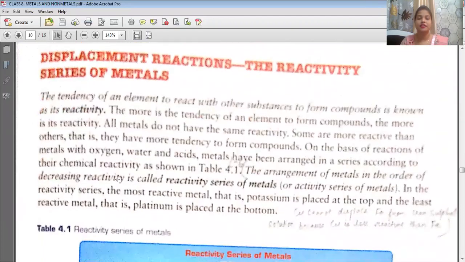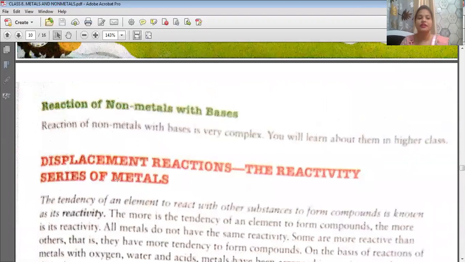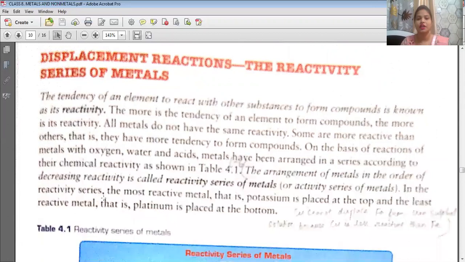Now displace. Before that, students, reaction of non-metals with bases. As this video is for standard 8 students, reaction of non-metals with bases is very complicated, which you do not have to study in standard 8. You will study that later in standard 9 and 10. Okay, so I'm switching to the next topic, that is displacement reaction.